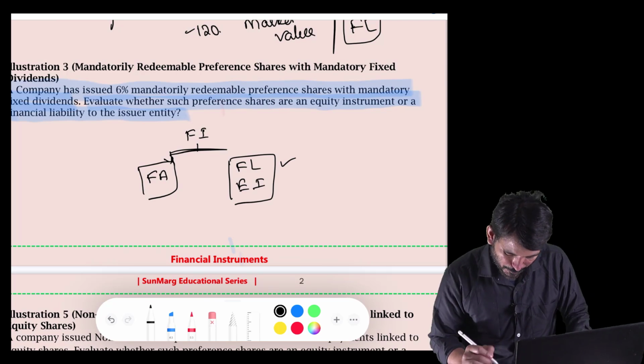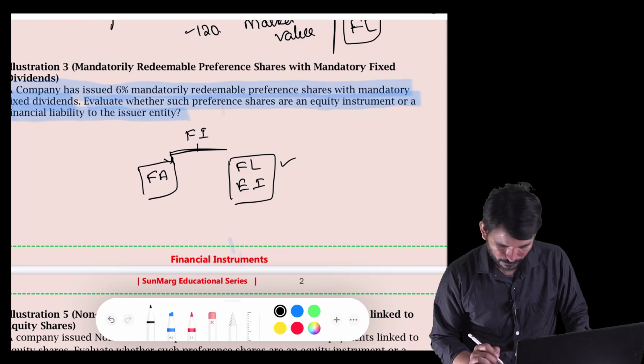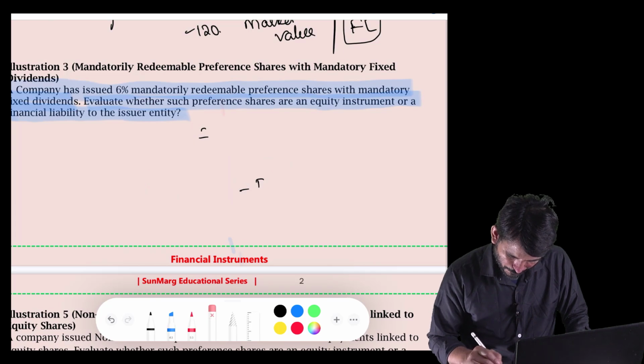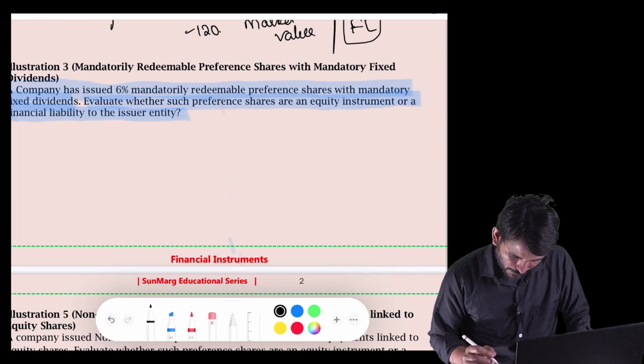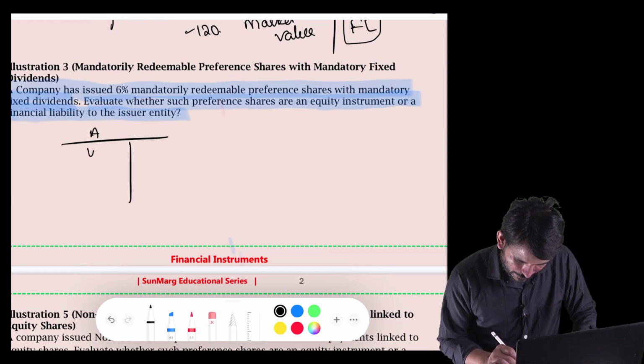Okay, in this case, there is a company A. These are their liabilities.